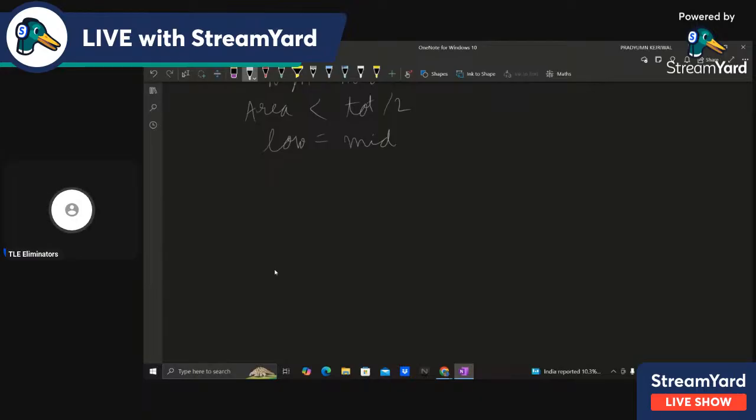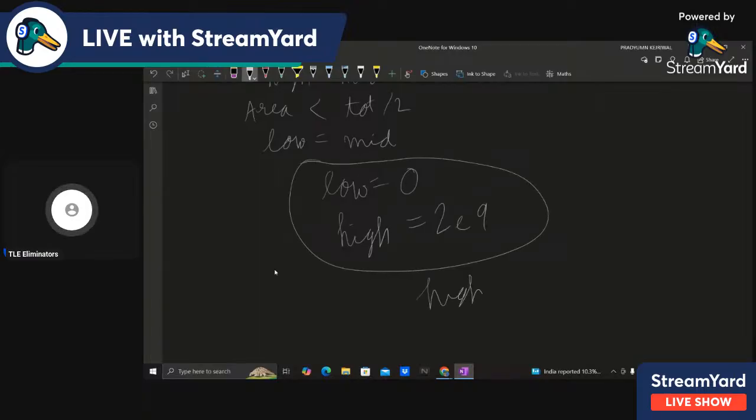So therefore I put the low as 0 and high equals 2e9, and then I do binary search on this while high minus low is greater than or equal to 10 to the power minus 5. Okay, so this is my logic.